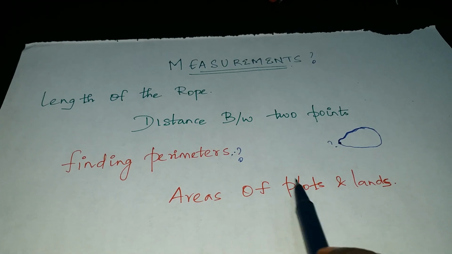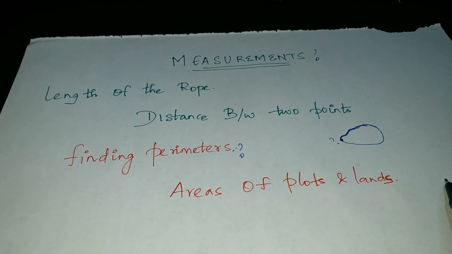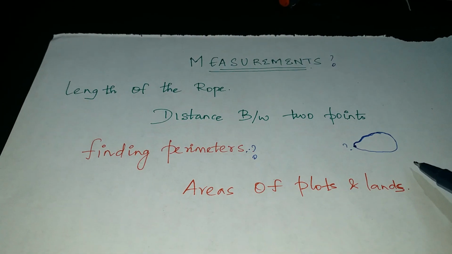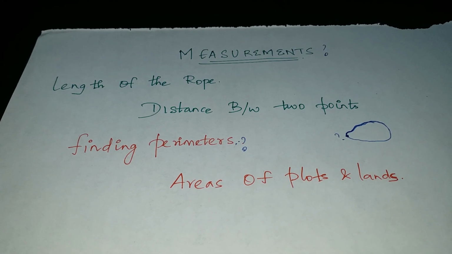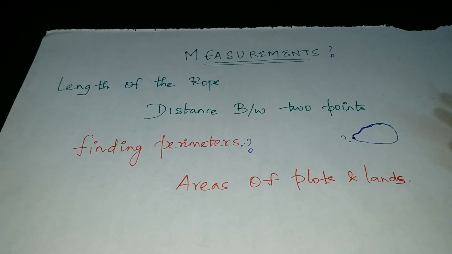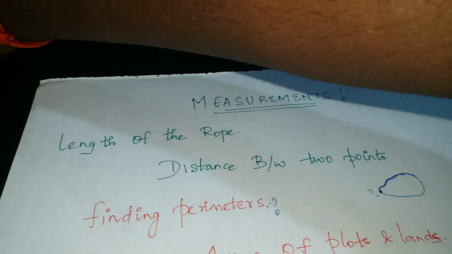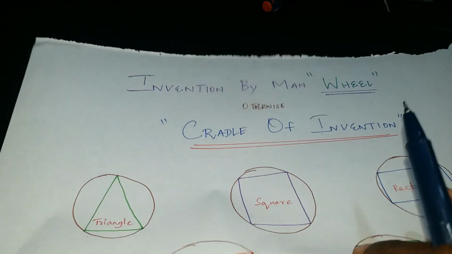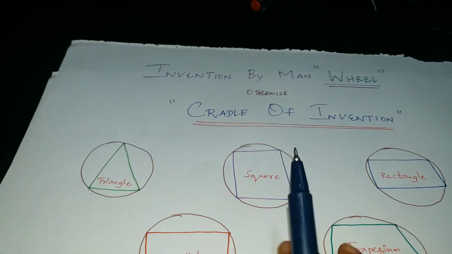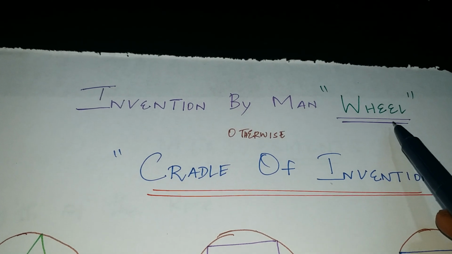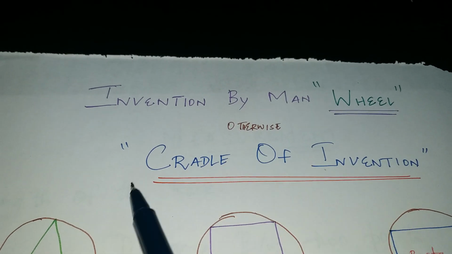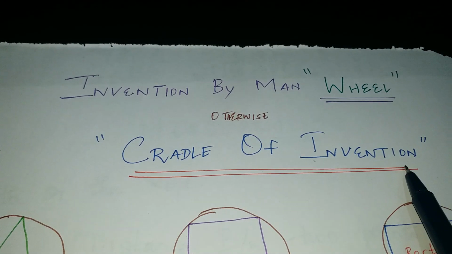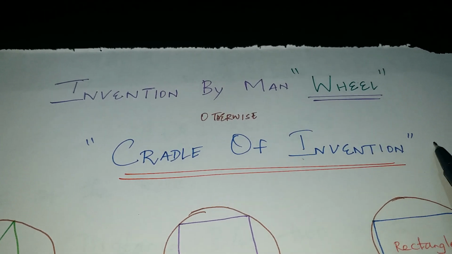Then areas of plots and lands. These are called measurements. And now let me tell you something: the biggest invention by man. Do you have any guesses? The biggest invention by man is the wheel. Why is it called an invention? It is otherwise called the cradle of invention. How does it come to be the cradle of invention?